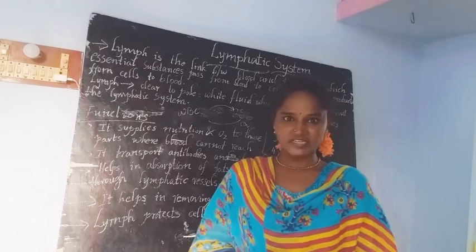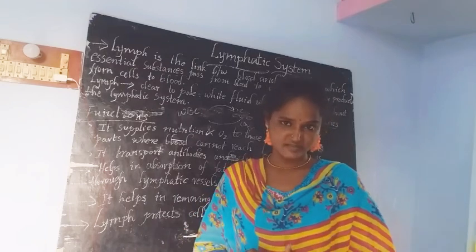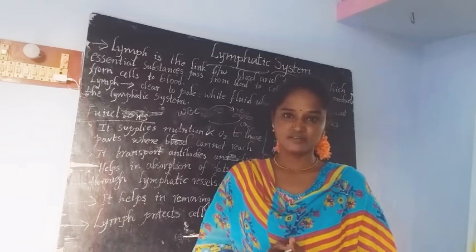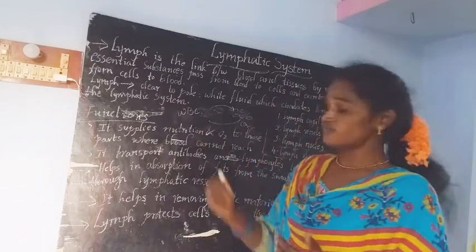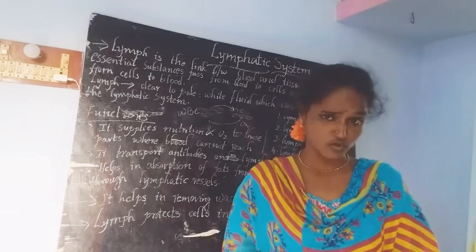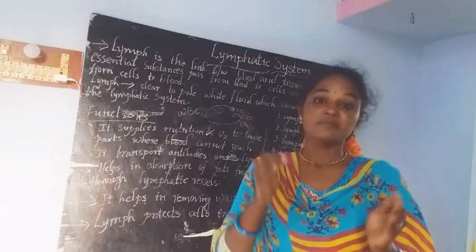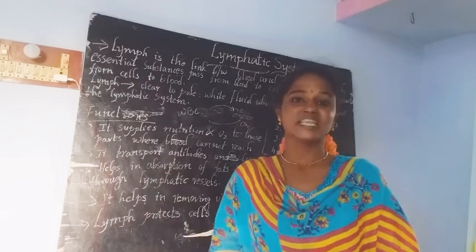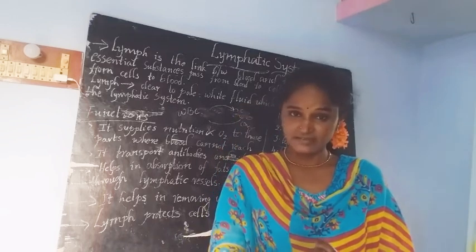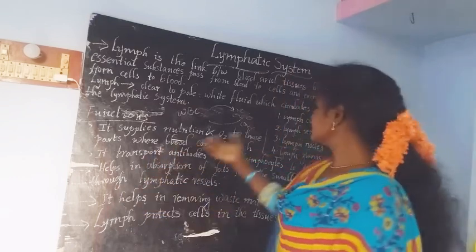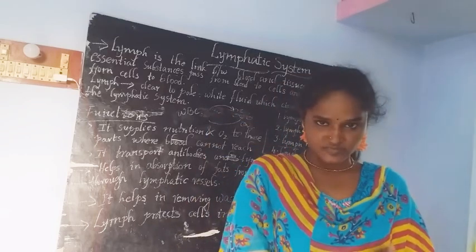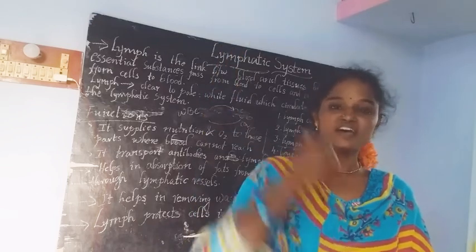During that time, if you give some movements to your legs, then we recover from the edema condition. Here for the passage of blood, we have an important organ, that is the heart. But in the lymphatic system, there is no important organ like the heart. That's why the muscles which are connected to the skeleton just contract. Because of the contraction of the muscle, the lymph may flow using the lymphatic vessels and lymphatic capillaries. Finally, they reach the venous system. They enter into the veins and they reach the heart.